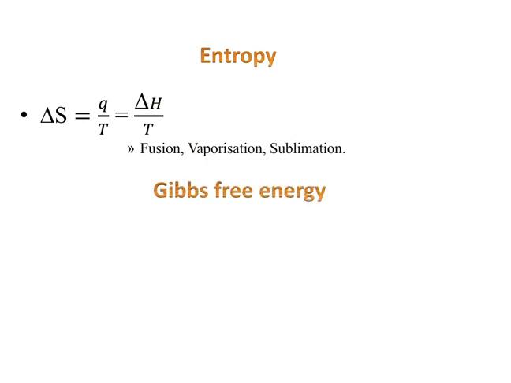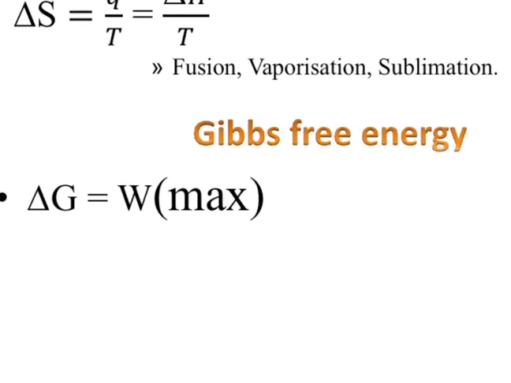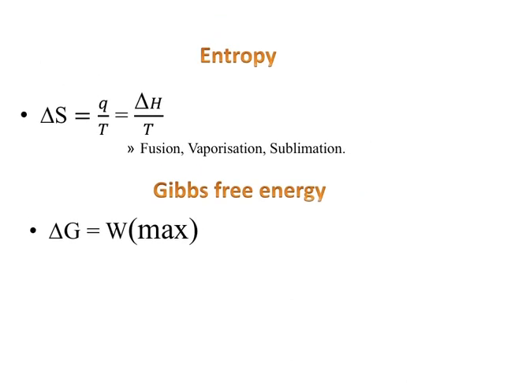Then coming to Gibbs free energy. Gibbs free energy is nothing but the maximum energy available to a system to convert into useful work. That is, the system possesses a maximal energy, that is Gibbs free energy, simply we can say. So Gibbs free energy is the maximum work done, we can say. Next, the relation: del G equal to del H minus T del S.